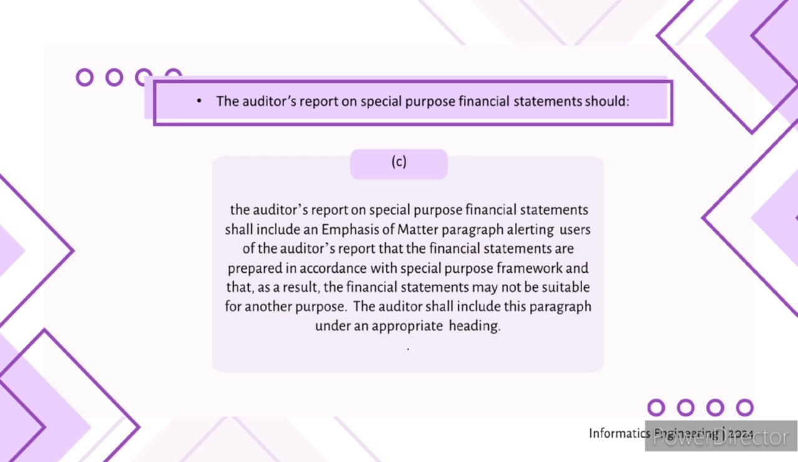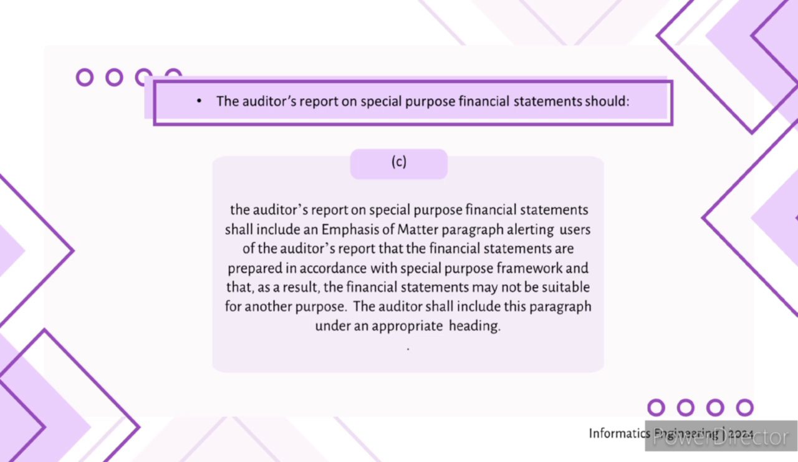The auditor's report on special purpose financial statement shall include an emphasis of matter paragraph alerting users of the auditor's report that the financial statement are prepared in accordance with the special purpose framework and that as a result, the financial statement may not be suitable for another purpose. The auditor shall include this paragraph and appropriate heading.